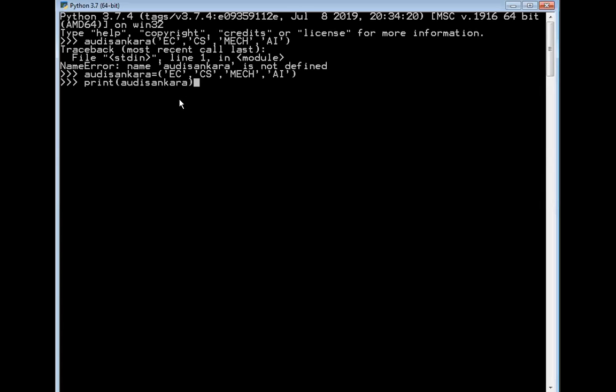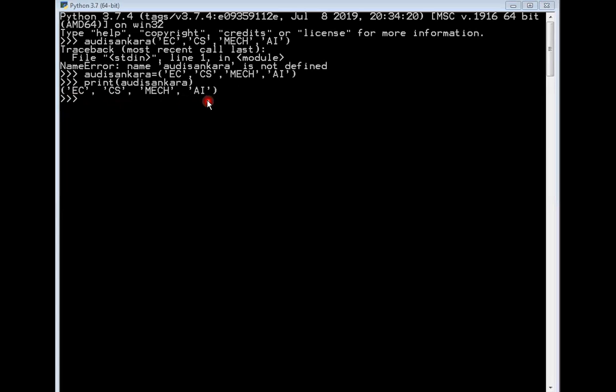So when I print Adi Shankara, you can notice the output here. The EC branch is printed, computer science is printed, mechanical is printed, and then AI, artificial intelligence, that branch is printed.